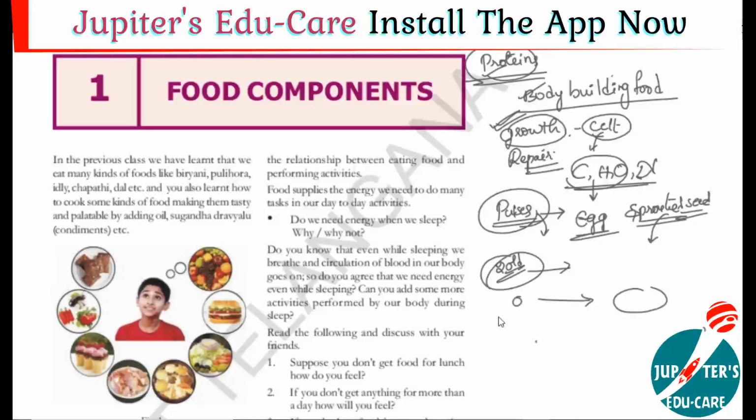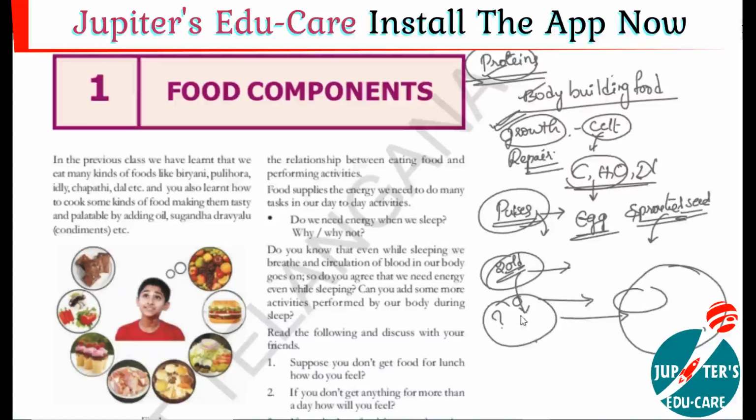For example, some number of cells are present when you are age 2. At that time, based on the number of cells, your body size was like that. But now the size has changed. You've grown up, increasing your body size, height wise or anything. It means the number of cells also increased in your body.